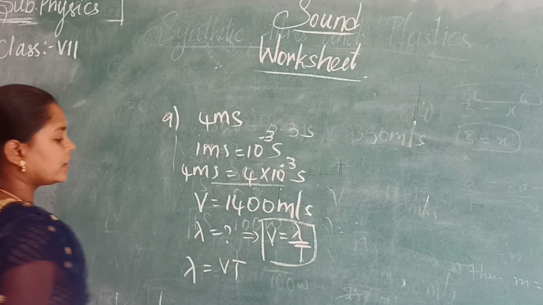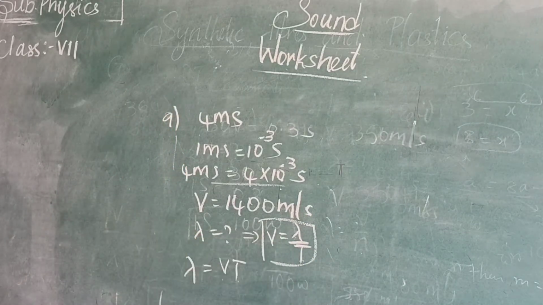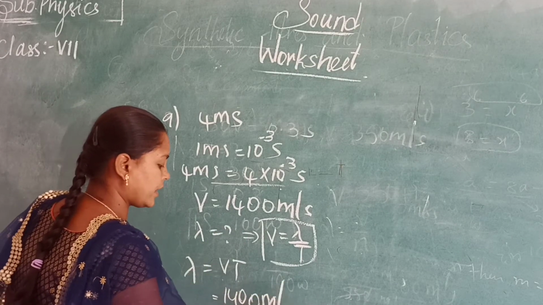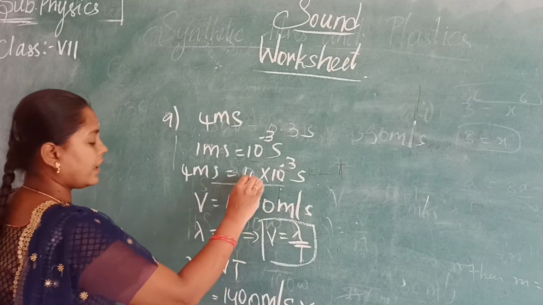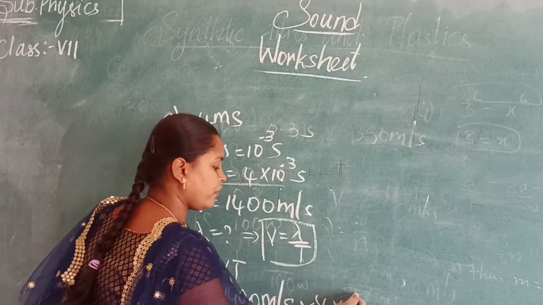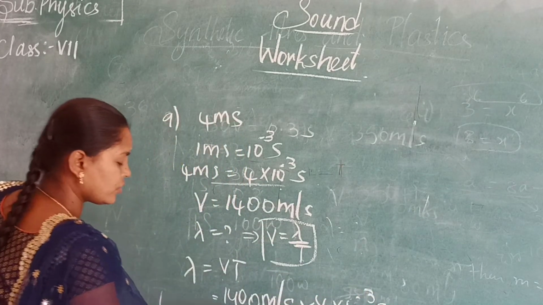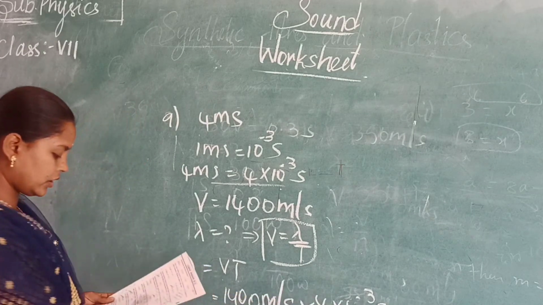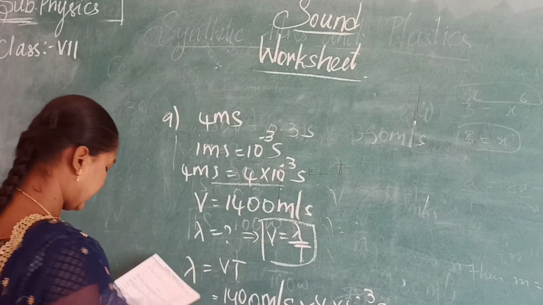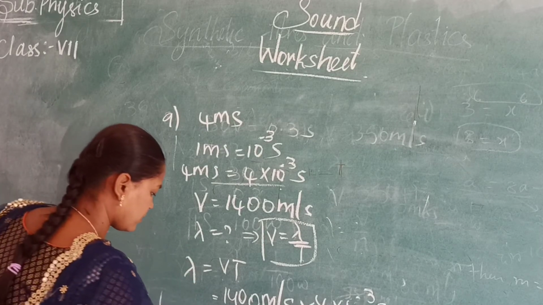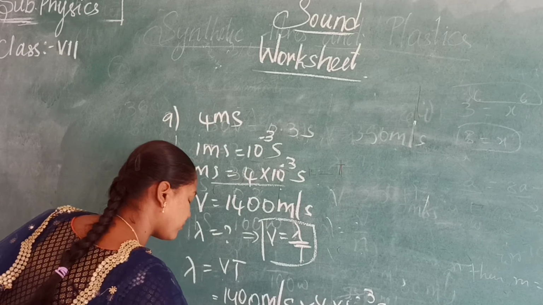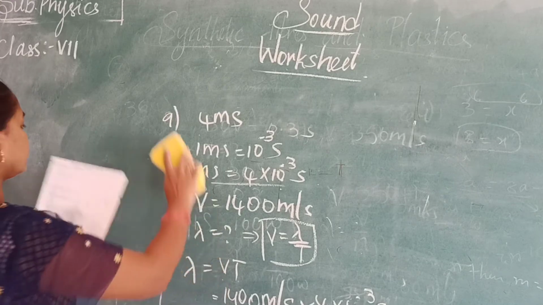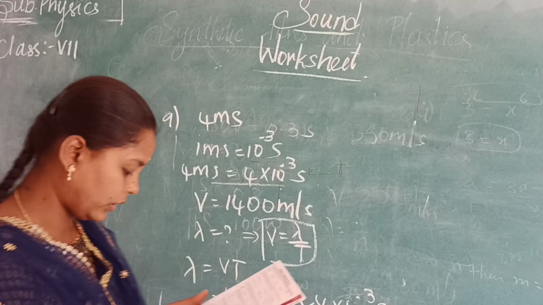Why? Because they have given V and we need the wavelength lambda. So V is how much? 1400 meters per second into time, which is 4 into 10 to the power of minus 3 seconds. So here 2 zeros, the zeros get cancelled. 14 into 40 we will get 5.6 meters. This is a sum. Next, one more.